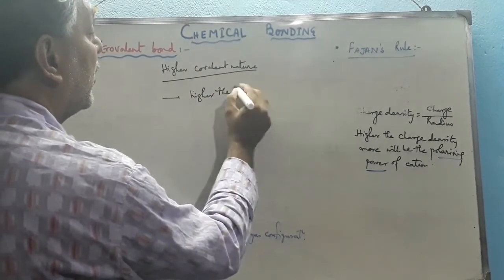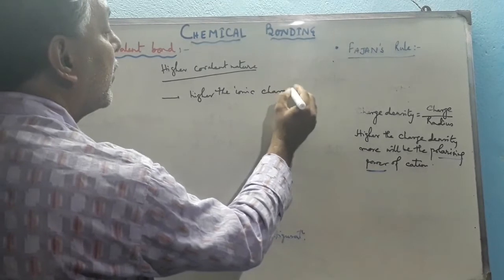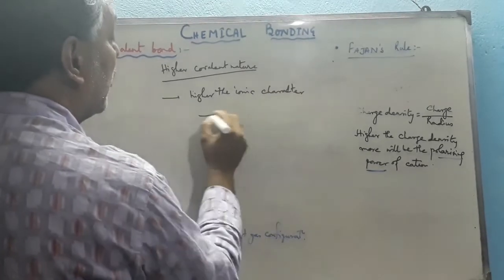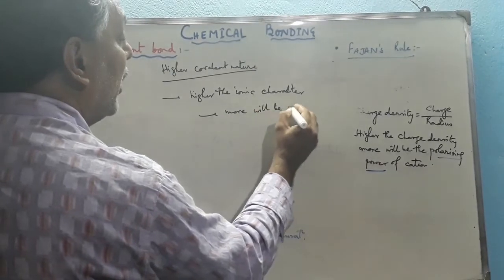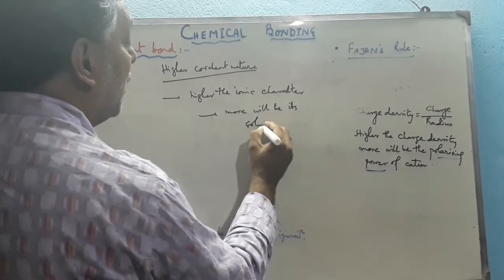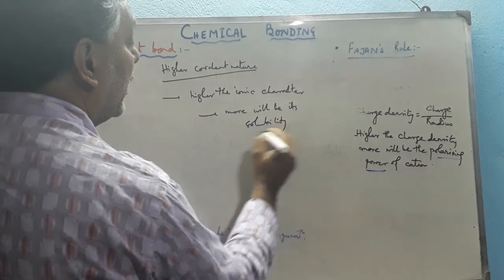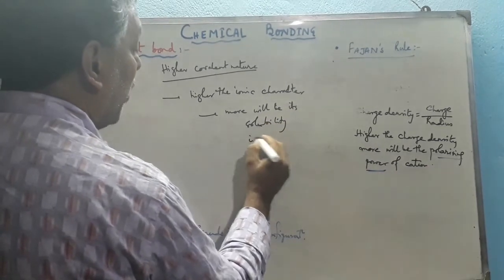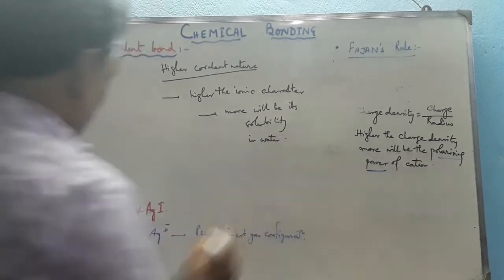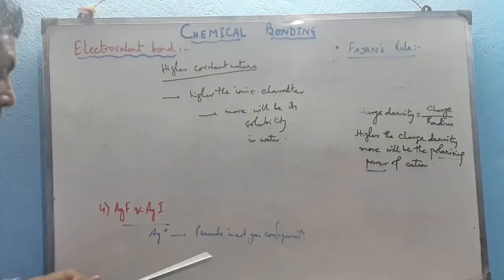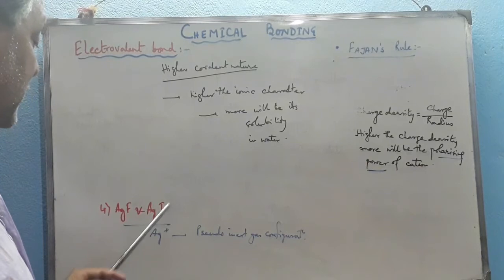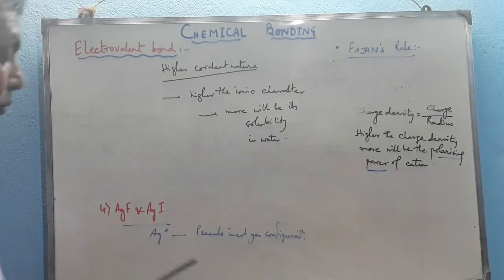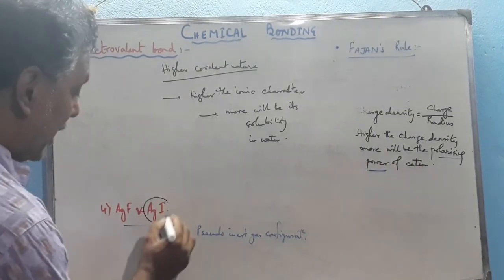So among these compounds, the higher the ionic character, the more will be its solubility in water. So here, among AgF and AgI, we know that the charge density of I minus is less than that of F minus. Therefore, AgI is more covalent in nature